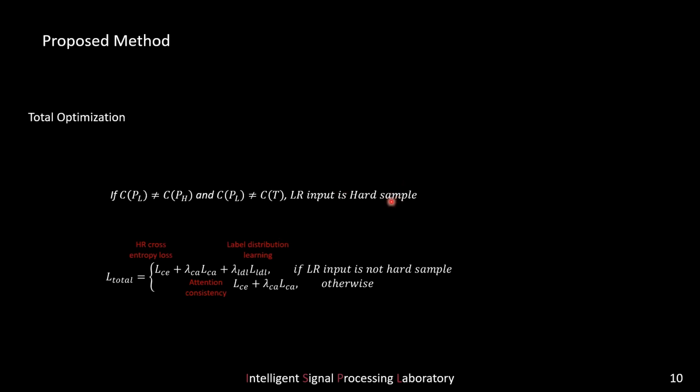The total loss function consists of the cross-entropy loss function for the original image, the attention consistency loss function, and the label distribution learning loss function. And this is adaptively applied depending on whether the low-resolution input is a hard sample or not. When the low-resolution image is a hard sample, we remove the label distribution learning term to prevent overfitting.